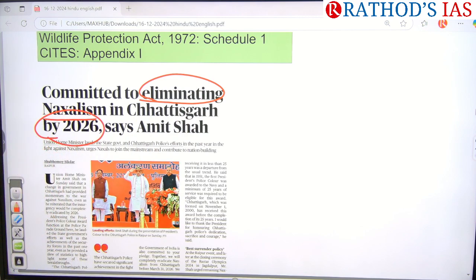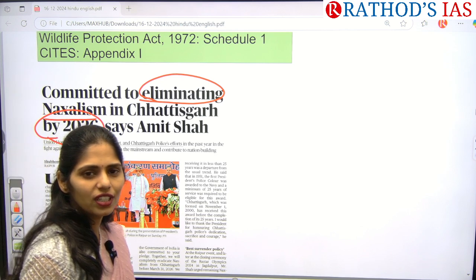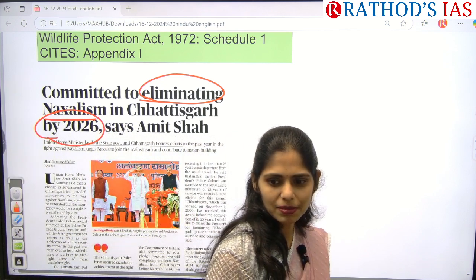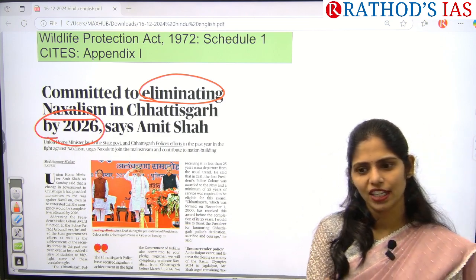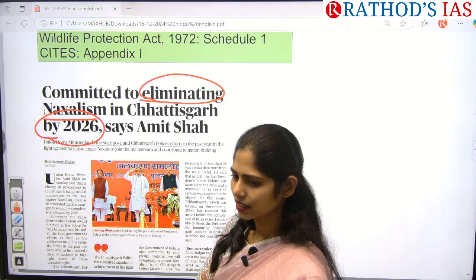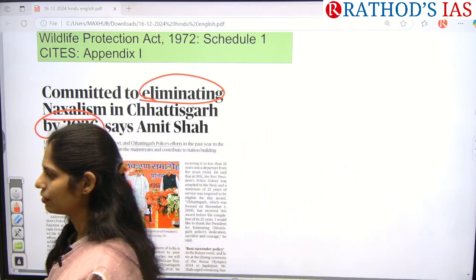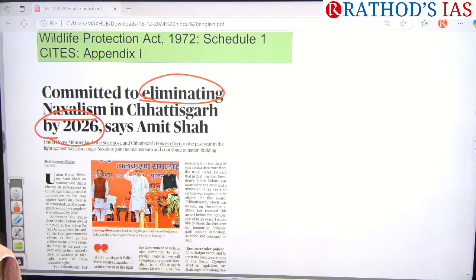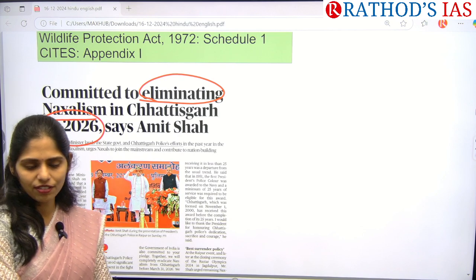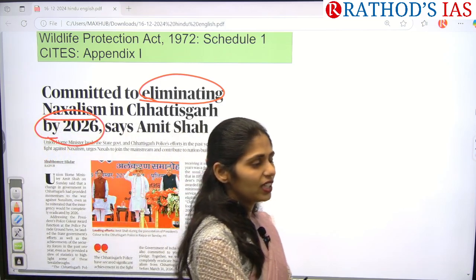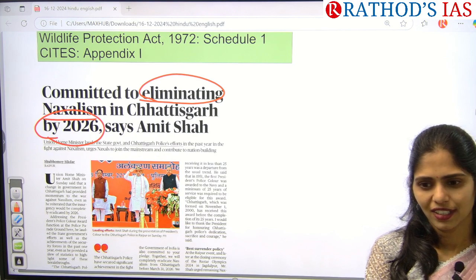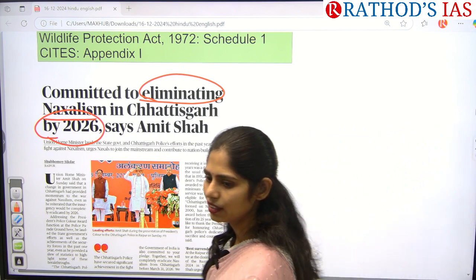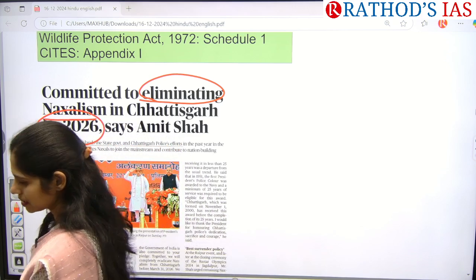So can you tell me what are the steps taken by the government for eliminating this Naxalism in the recent past? Okay, rehabilitation. Next, developmental activities. Can you give me examples? Road development, schools, infrastructure, health, and even increasing of telecommunications network. Okay, next. Another important programs.